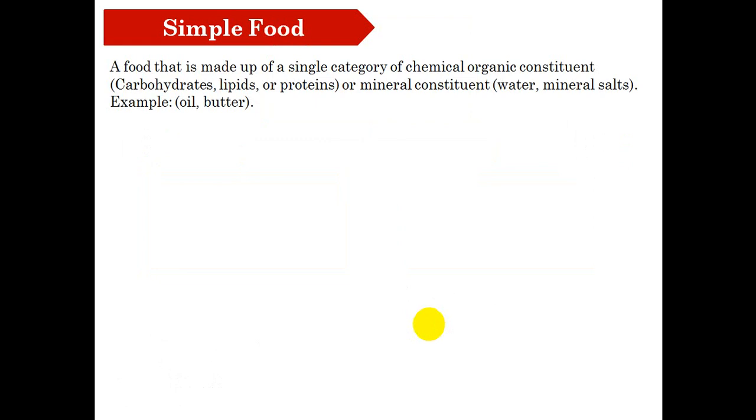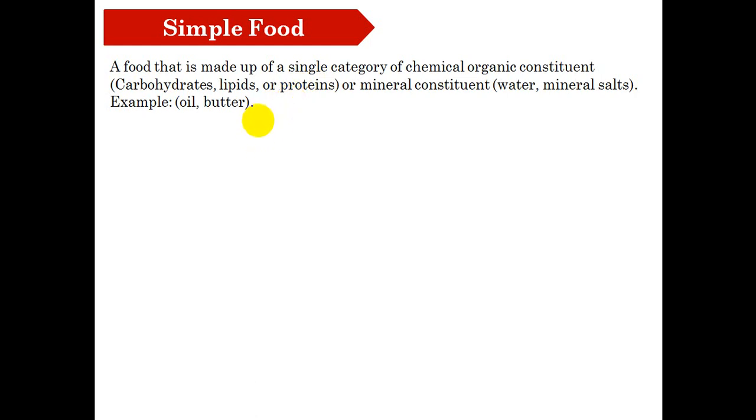You should distinguish between 2 types of food. Some food are simple food. They are made up of a single category of chemical organic constituent: carbohydrate, lipids or proteins, or mineral constituent: water, mineral salt. For example, like the oil and butter.